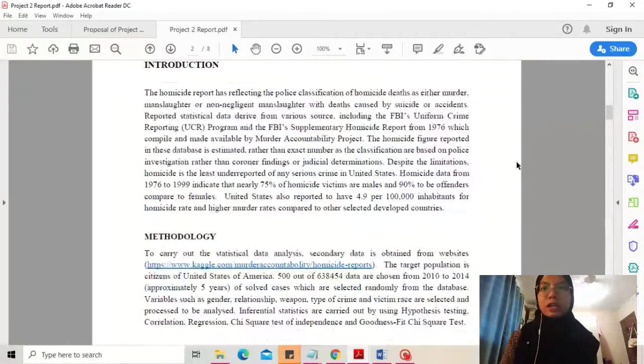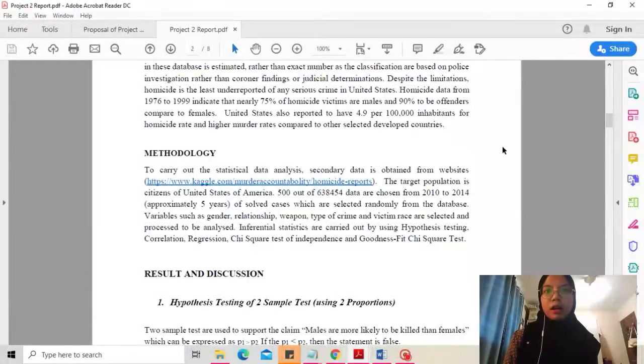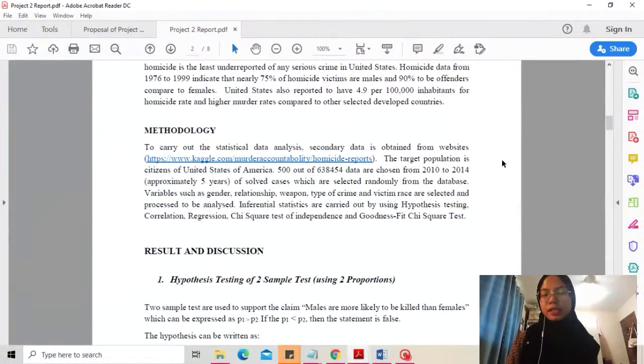From this, I use a methodology that uses secondary data from the website kaggle.com, made available by the Murder Accountability Project. The target population is the citizens of the United States of America.